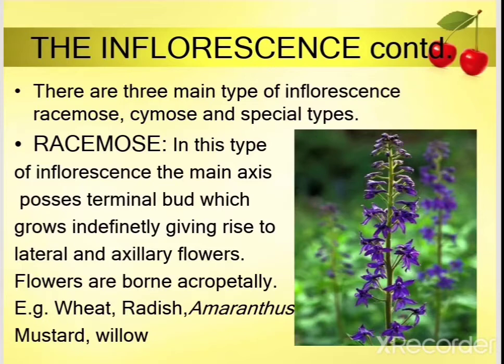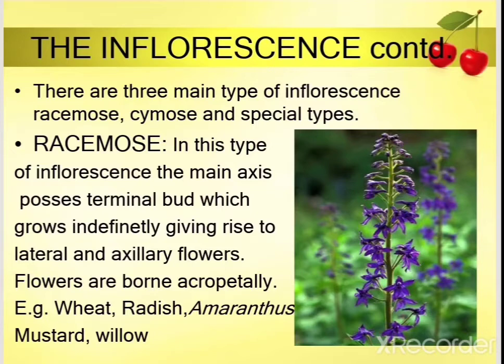But in 11th standard, only racemose and cymose inflorescence are there. So, first of all, we will discuss the racemose inflorescence.